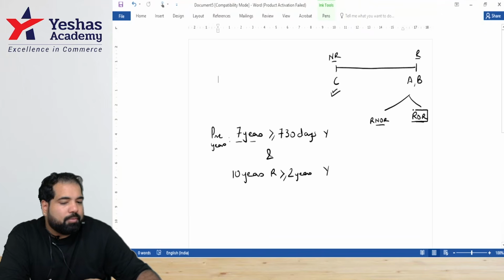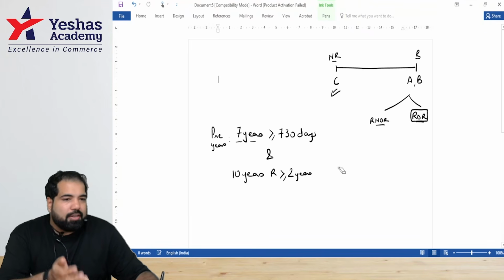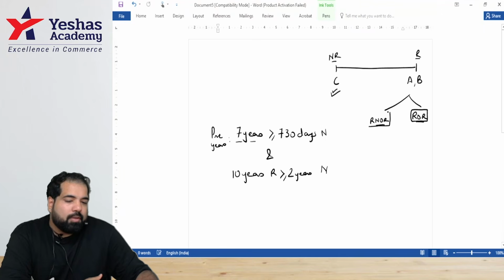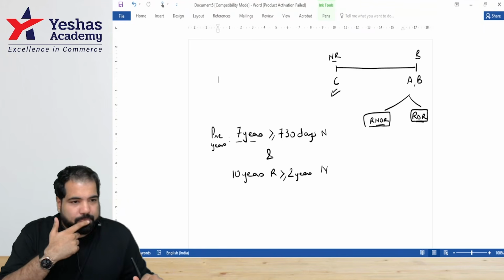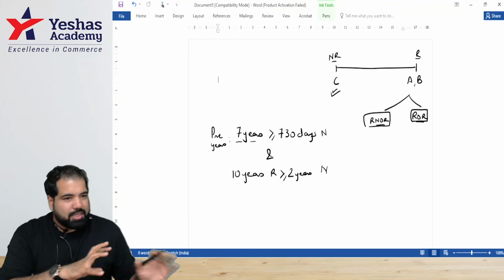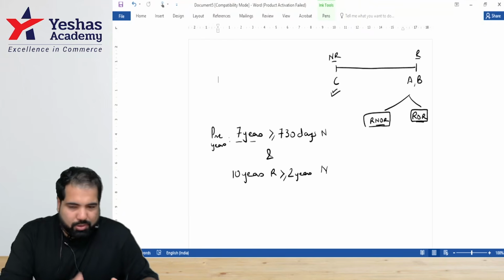Then both these answers are yes, and what will you become? ROR. If in the last 7-10 years you've not been in India much, then the answer to any one of them is also no. What do you become? RNOR. Example: he is visiting India for the first time. That means he's a RNOR. So these kinds of small cues you can get, so you don't have to actually solve this.